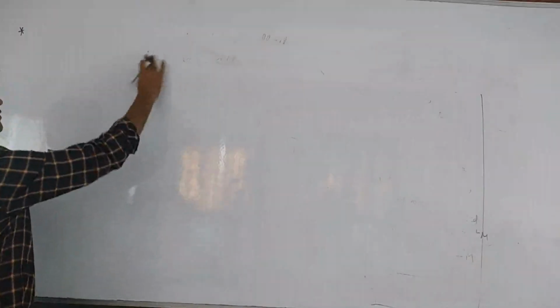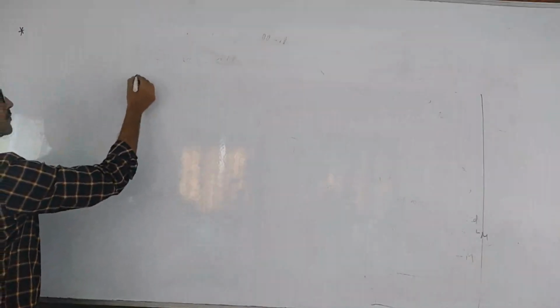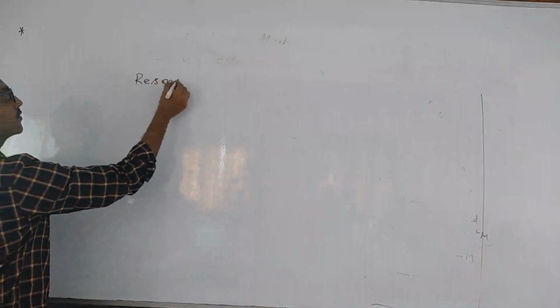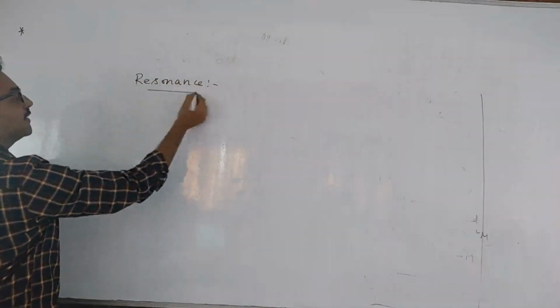So along with the mesomeric effect, we will also have resonance. Resonance, what are the main points to remember? Which structures are more stable?